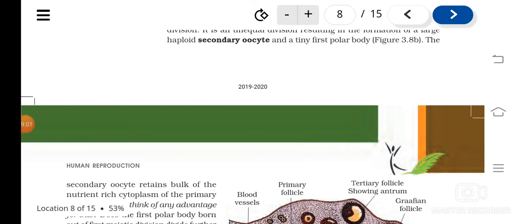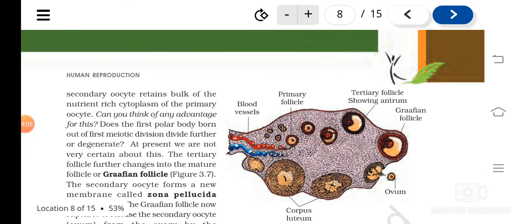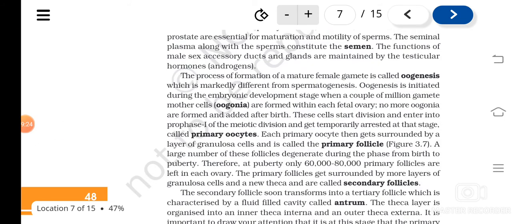Understood? Now the tertiary follicle will change into a mature follicle, that is known as Graafian follicle. So what is a Graafian follicle? A mature follicle is known as the Graafian follicle. Understood? So first I told you the primary oocyte is formed when the oogonia enters into the first meiotic division, and then what happens? It gets arrested in the prophase 1, and that is known as the primary oocyte, and it forms a layer of granulosa cells. Now we call it what?